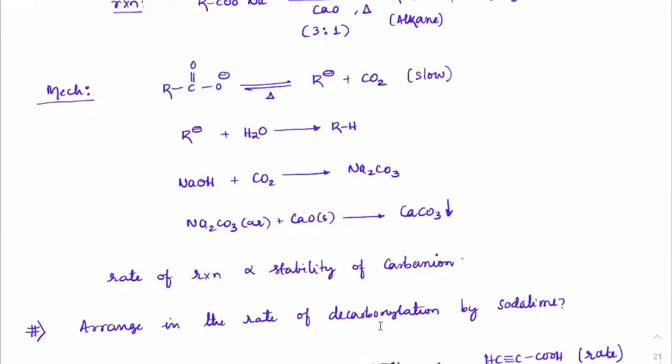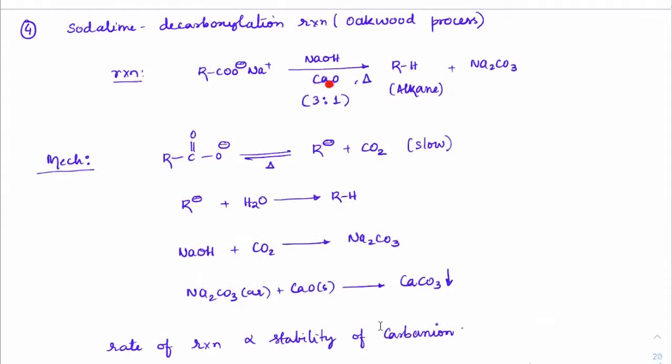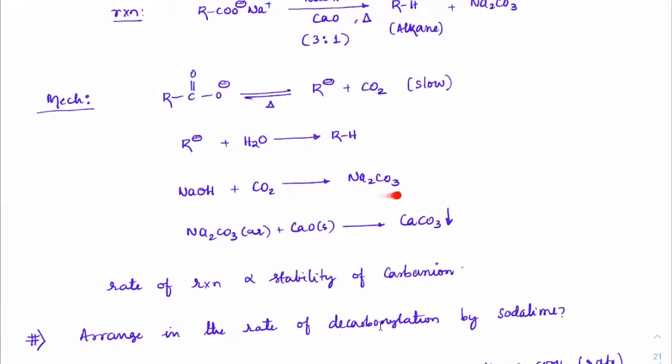Once you get that in the forward direction and form Na2CO3, one part is R minus, which also requires some amount of moisture. If you recall, calcium oxide is a strong dehydrating agent. It will hold water, so there would be some water available for R minus to take H plus from water and become RH. And whatever Na2CO3 is forming will further react with calcium oxide to form calcium carbonate precipitate.